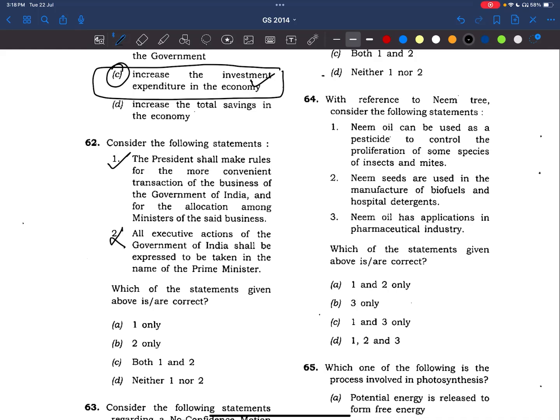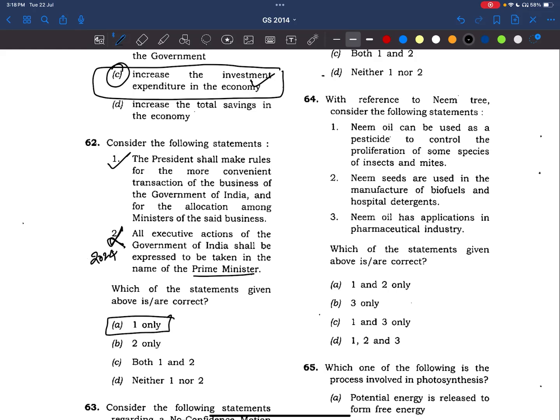No, this is wrong. If this question would have been in the 2024 paper, definitely UPSC would have given the answer as true. Why? Because it has said that the budget is presented by the Prime Minister, and it has given that statement as true. It would have given this statement also as true, but the answer is only one here.